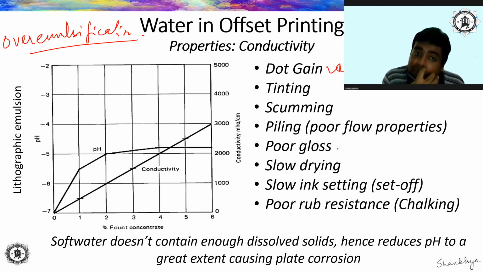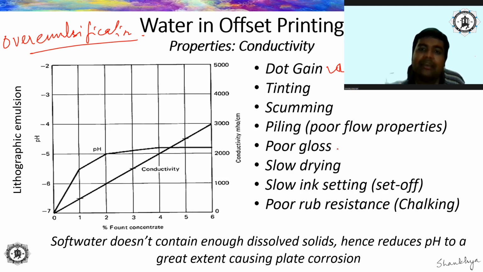Slow drying. Why slow drying? See, I said that pH is increased, but still I am saying slow drying. So a slow drying problem can occur both when pH is lower and when pH is higher. It's very important. You must identify this. You must understand this. Why? Because in case of low pH, what happens? The alum starts to affect the glycosidic bonds of cellulosic fiber. It breaks off and the drying does not take place. But in case of higher pH with over emulsification, when the paper is starting to absorb more and more water, then it is not going to dry quickly. So here, because of over emulsification, slow drying is occurring.